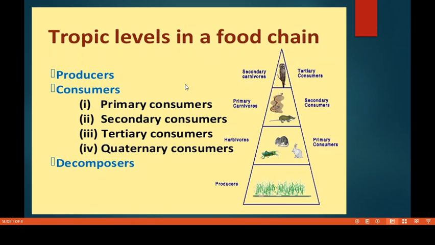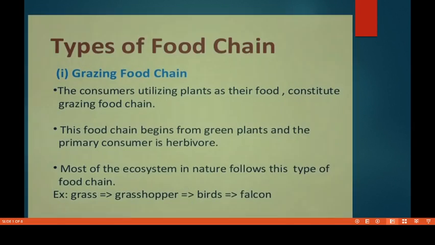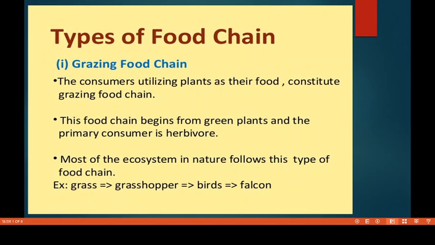So today basically we will learn what the different types of food chain are. Food chains can be broadly classified into 3 types, okay? Let us see the first type of food chain, that is the grazing food chain, okay? What is a grazing food chain also called? That is herbivorous food chain.